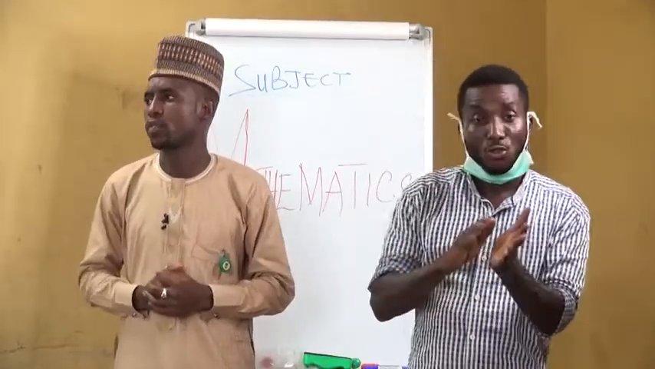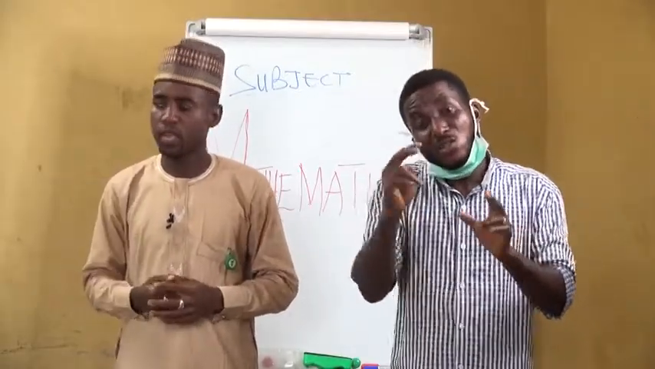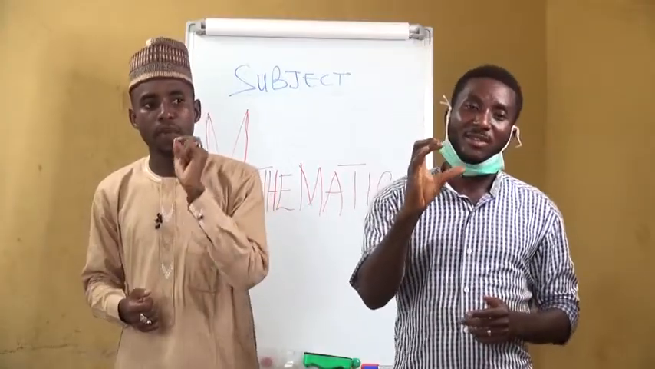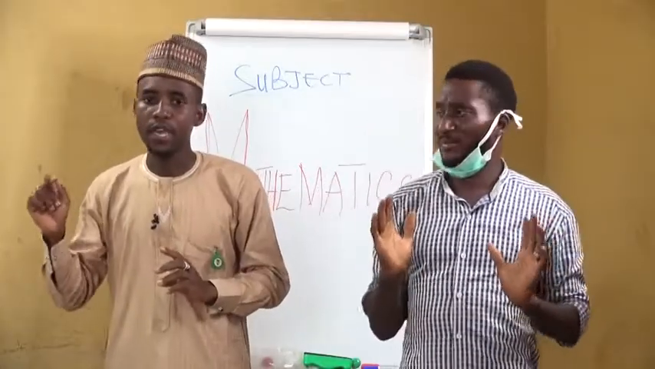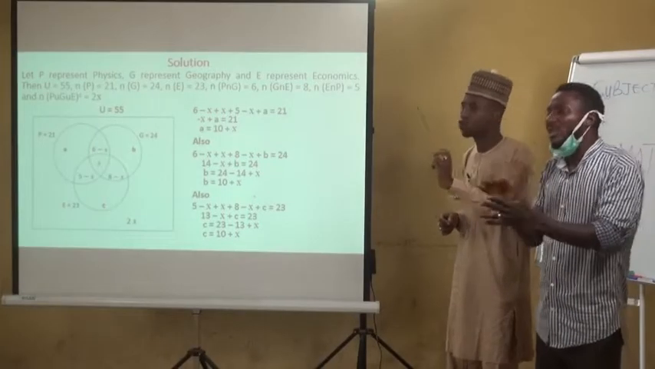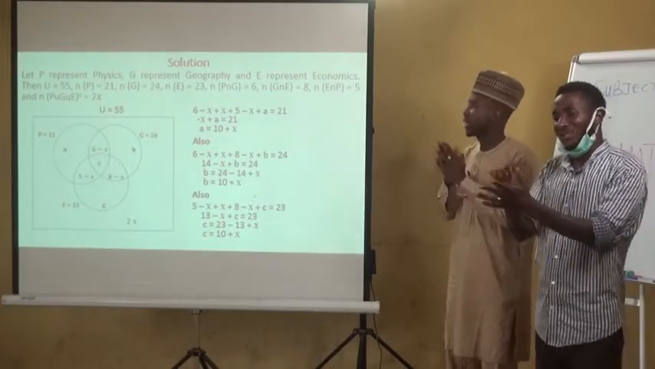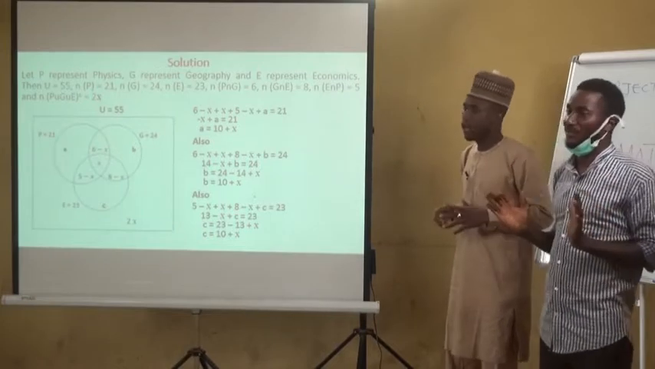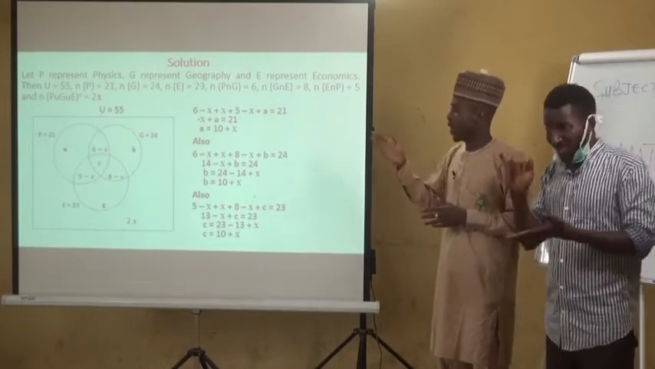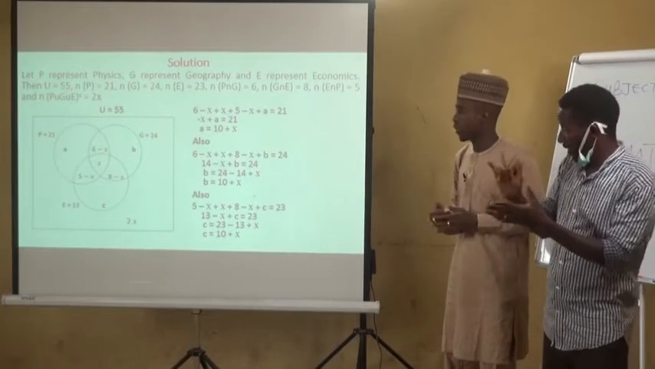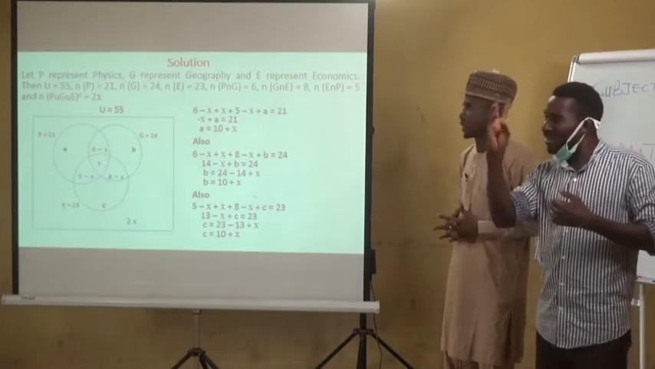Now learners should take note. For you to answer this question correctly, you must find the value of A, B, and C. A means number of students that study physics only. B means number of students that study geography only. C is the number of students that study economics only. Now taking the first circle of physics, you observe that within that circle we have 5 minus X, we have X, and we also have 6 minus X.